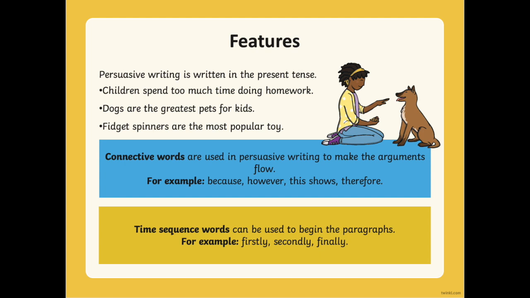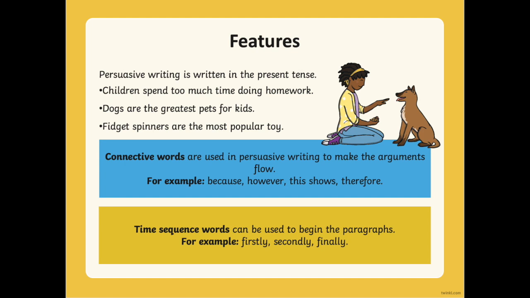Now, let's talk about some of the features of a persuasive text. These are the things that your persuasive text should have. Persuasive writing is written in the present tense. So no past tense, no future tense, just the present tense. For example, children spend too much time doing homework. Dogs are the greatest pets for kids. Fidget spinners are the most popular toy. So those are 3 persuasive sentences or persuasive writing topics you could write about.